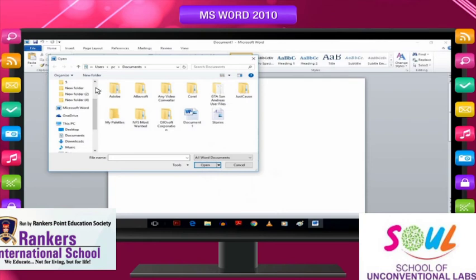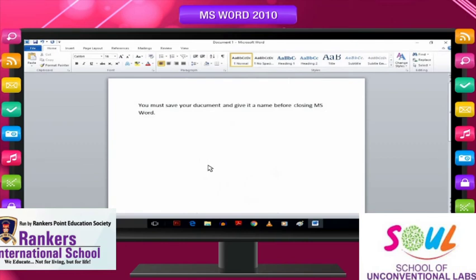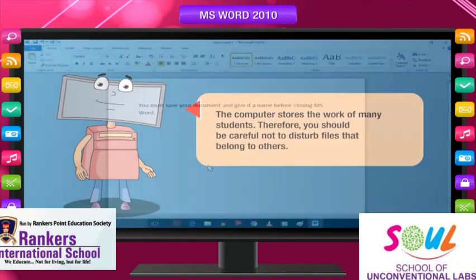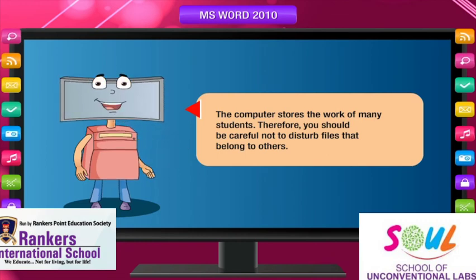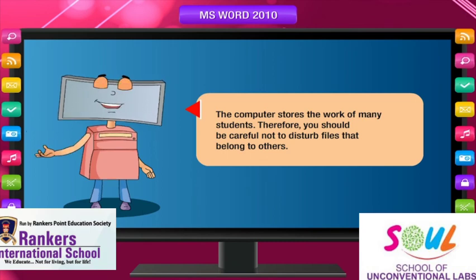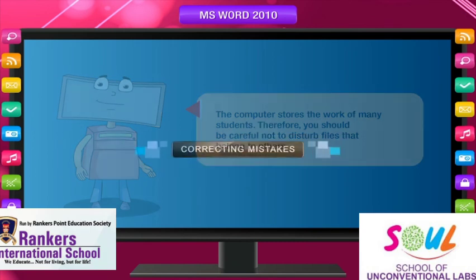Select your document by clicking on its name and click on the Open button or double-click on the document name. The file or document will be opened and the name will be displayed on the title bar. You can view the contents in the document area and make corrections if you want. The computer stores the work of many students. Therefore, you should be careful not to disturb files that belong to others.